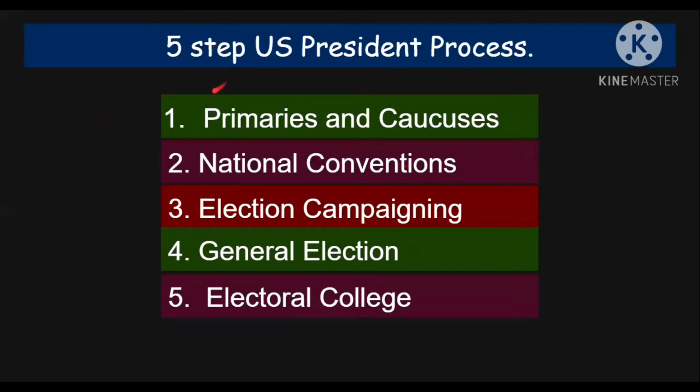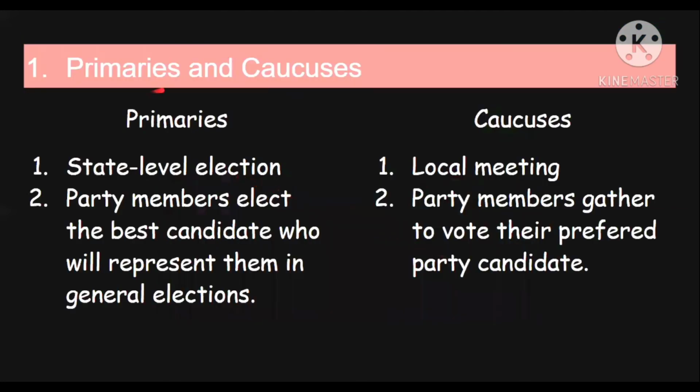The first step is primaries and caucuses. Second is national conventions. Third is election campaigning. Fourth is general election, and fifth is electoral college. Now let's learn what each step means. So guys, the first step is primaries and caucuses.